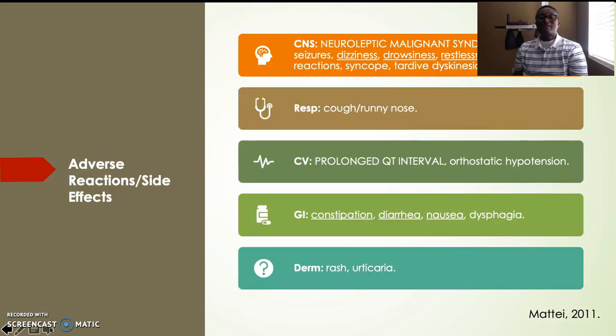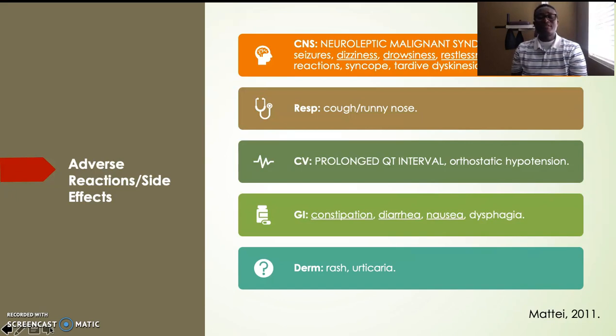There are several adverse reactions or side effects to Geodon. The first one is that it affects the central nervous system, which often causes neuroleptic malignant syndrome or seizure. It also causes dizziness, drowsiness, restlessness, extrapyramidal reactions, syncope, or tardive dyskinesia. Sometimes it affects the respiratory system, causing cough or runny nose.